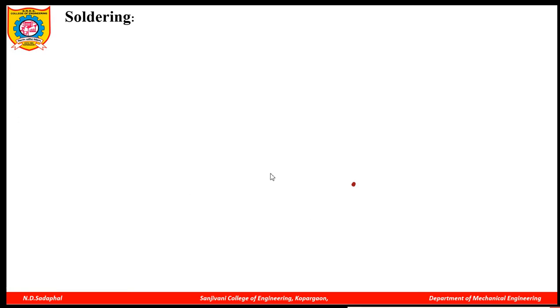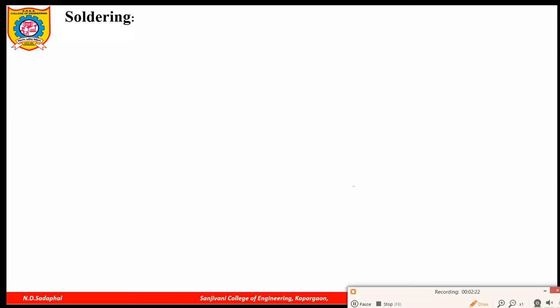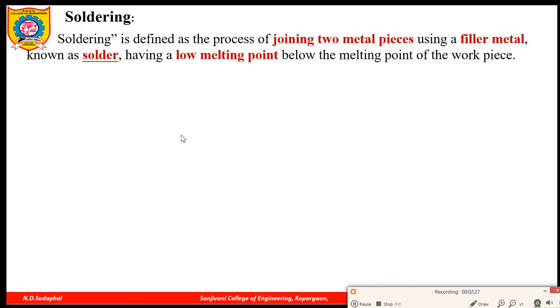So first we'll go for the soldering process. All of you are aware of what soldering is. Soldering is a process of joining two metal pieces by using a filler metal known as solder. Generally we know soldering is used in electronic components when you want to attach an IC to a PC circuit board. In that, a soldering gun is used, we know.